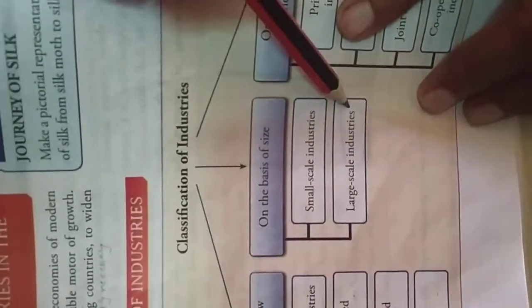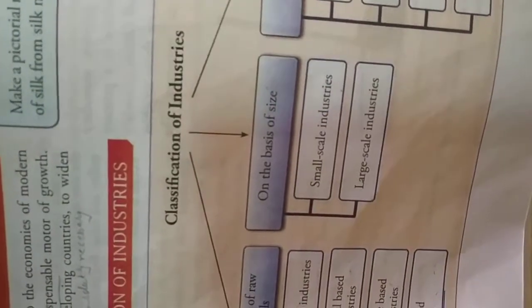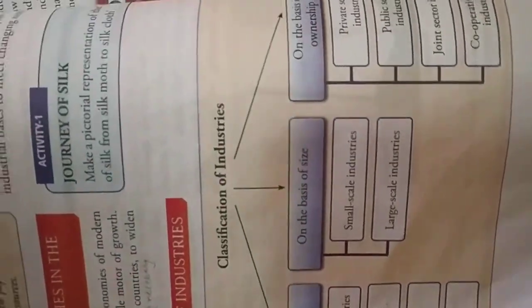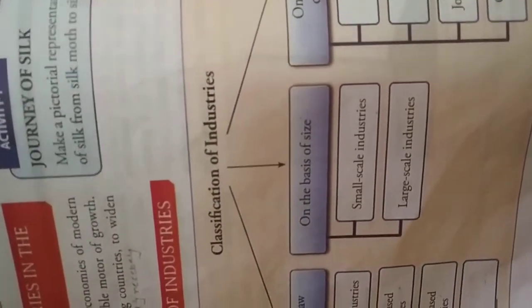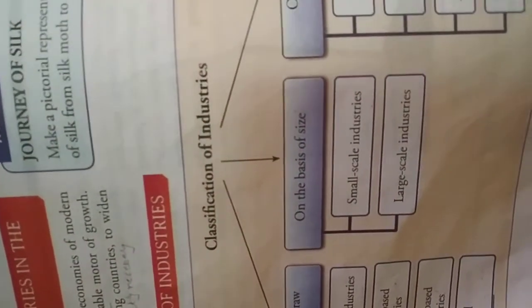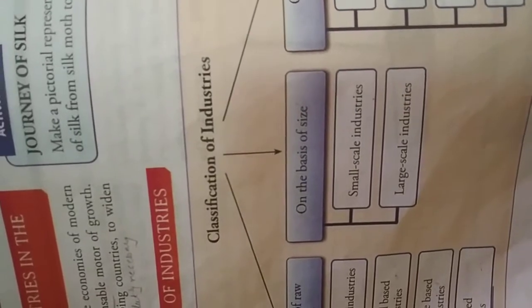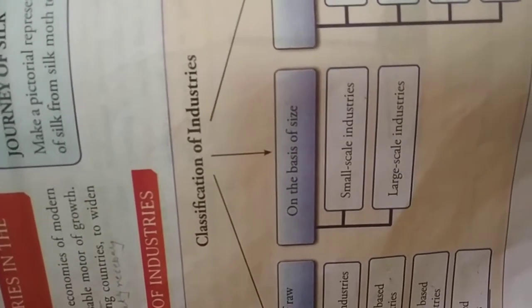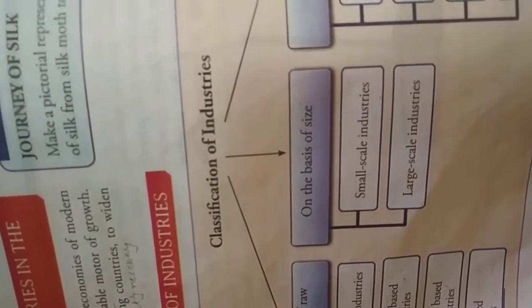Now on the basis of size: small scale industry and large scale industry. Small scale industry has fewer people involved and less money, and a small land. So we can start a small scale industry with small capital, meaning small money, and a small number of employees. Even some people from the family can be involved in a small scale industry.